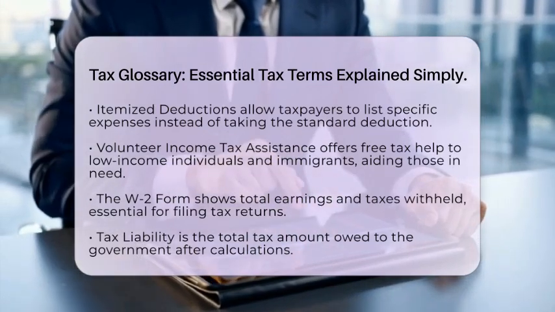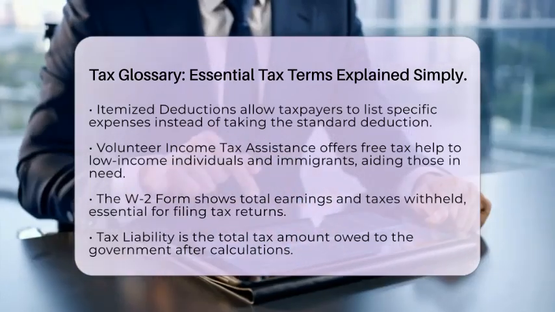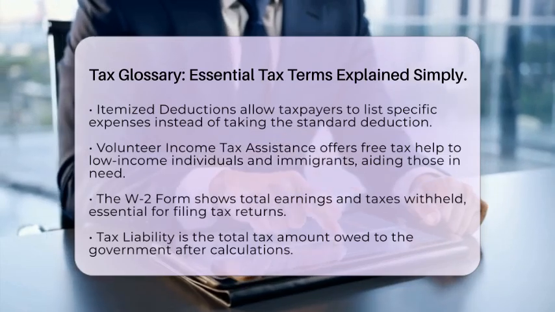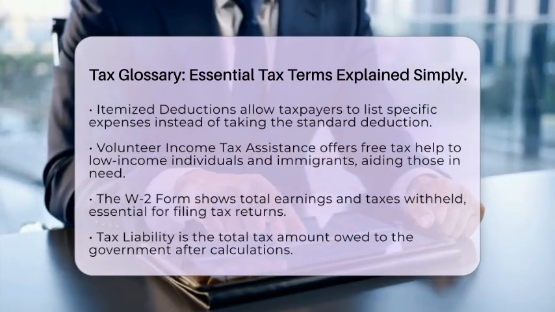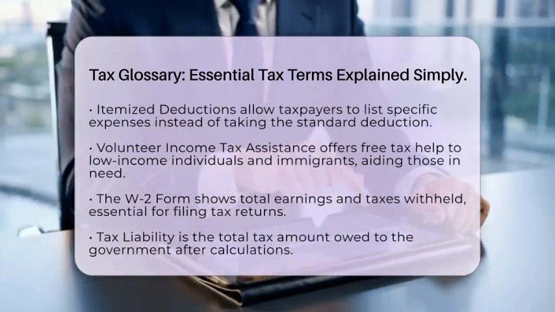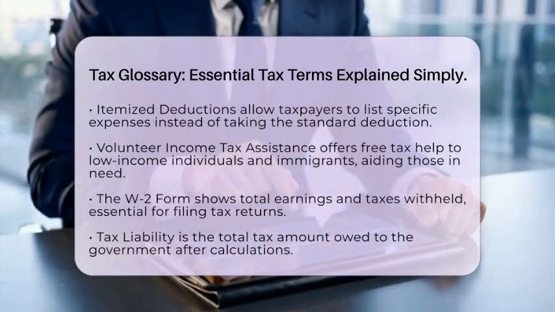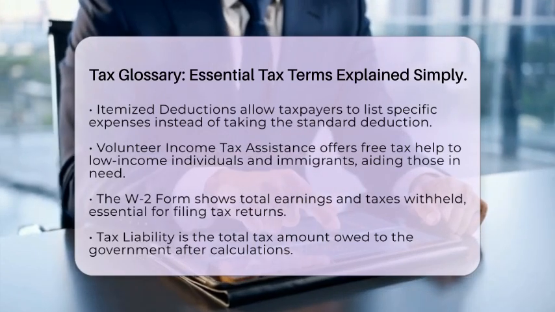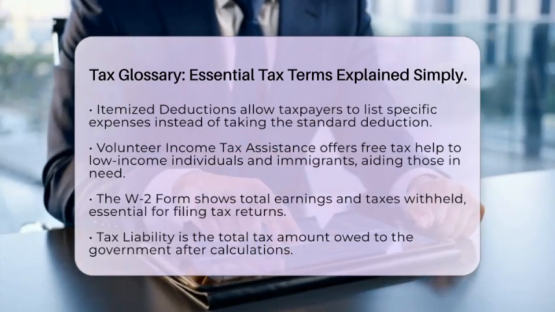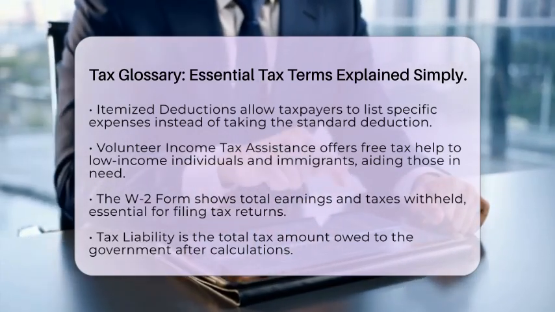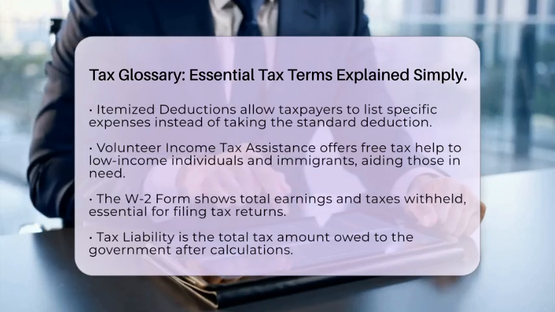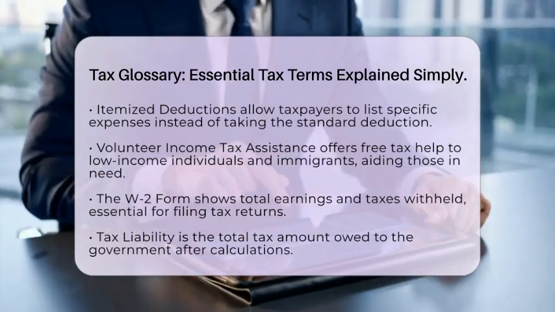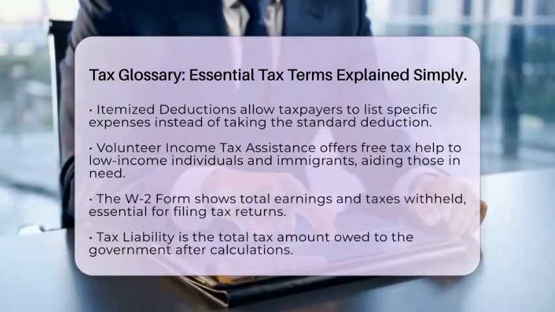Volunteer Income Tax Assistance is a program that offers free tax help to low-income individuals and immigrants. This can be especially beneficial for Asian American taxpayers who may need assistance. The W-2 form is provided by your employer and shows your total earnings and taxes withheld during the year. This form is essential for filing your tax return.